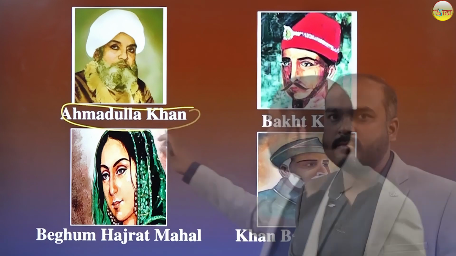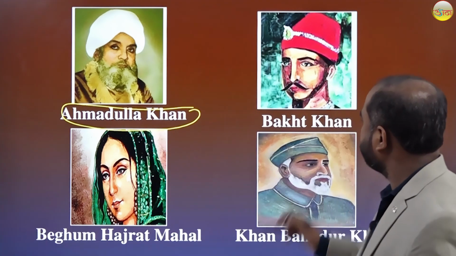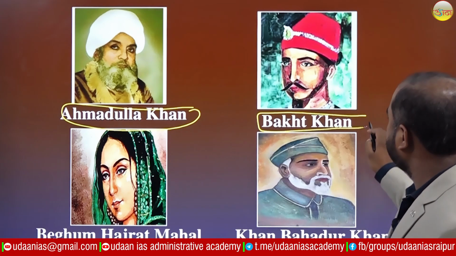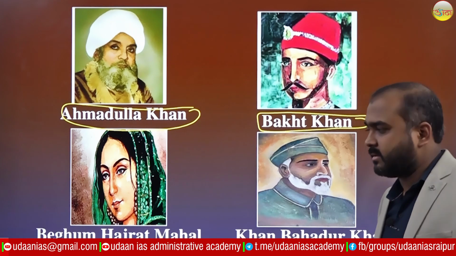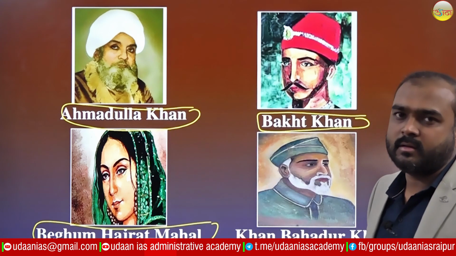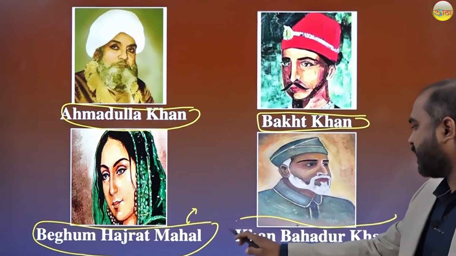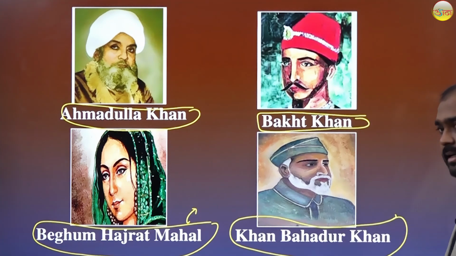Ahmadullah Khan was the leader from Faizabad. Bakht Khan was leading in Delhi. Begum Hazrat Mahal was the leader in Lucknow. Khan Bahadur Khan in Bareilly.